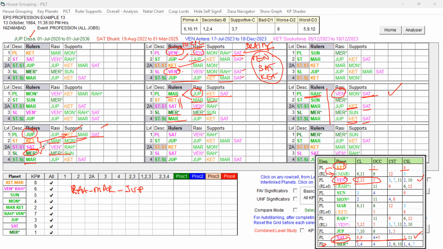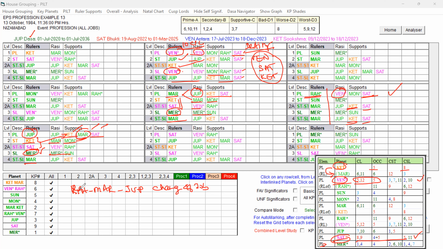At star level, the two levels are supportive for changes. The key planets of the Mars Bhukti itself are playing a role here. And also all other favorable key planets are forming a ruler link. So during Mars and Jupiter, they are having key planets connection and also good key planets present. Favorable key planets of the Bhukti lord are playing a role in the source Mars itself, and Mars's sublord Mercury is also playing a role here. So in Rahu Dasa, Mars Bhukti, Jupiter Antra, change of job happened.